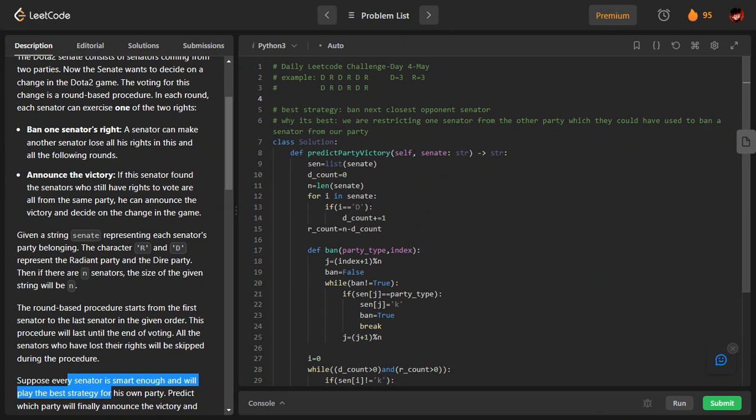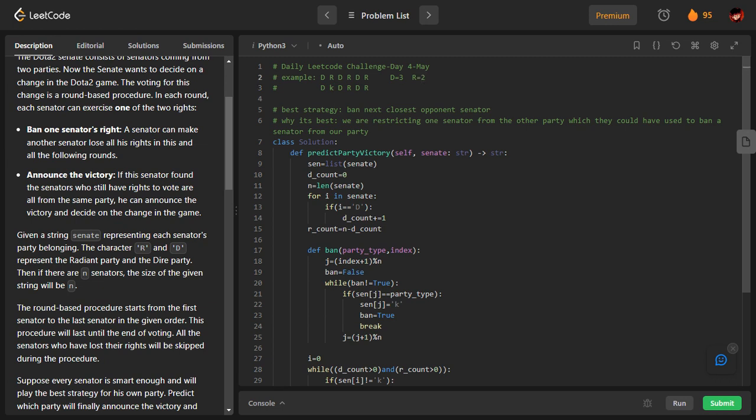So I've taken an example here. This is what I'm going to trace. Whenever I write K, that means that member is banned. So let me show you this approach first. I am starting from here. I am this D. I will ban someone. I will follow a strategy where I am banning the exact next opponent member. So for this D, what is the exact next opponent member? This R, the R at the next one. I am banning it. I banned R, so the number of Rs got reduced to 2.